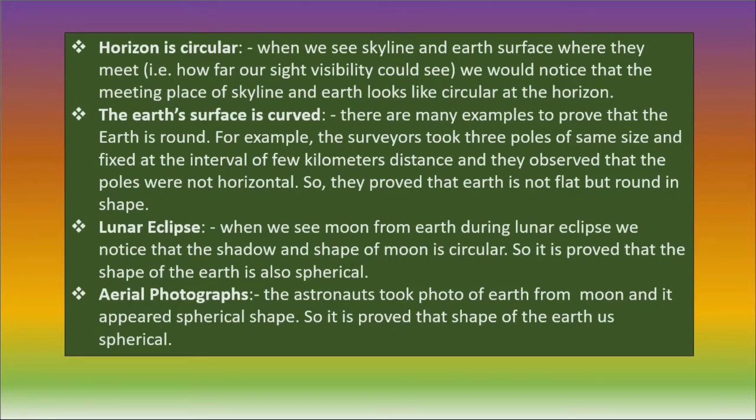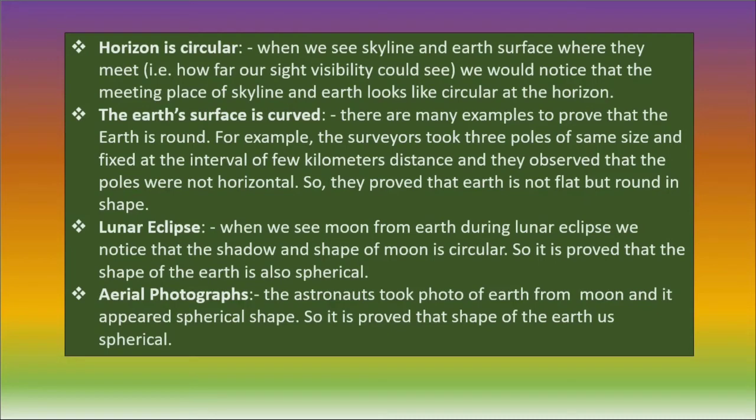Next point is lunar eclipse. When we see the moon from earth during a lunar eclipse, we notice that the shadow and shape of the moon is circular. So it is proved that the shape of the earth is also spherical.